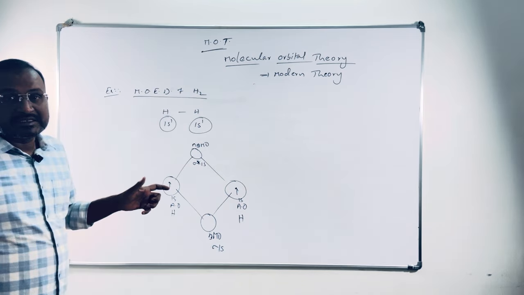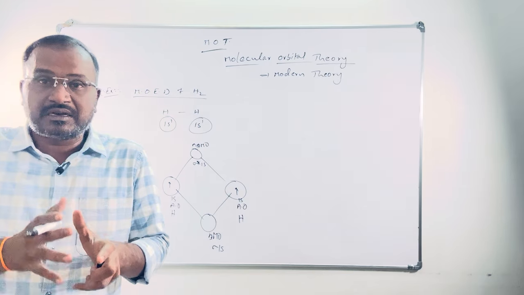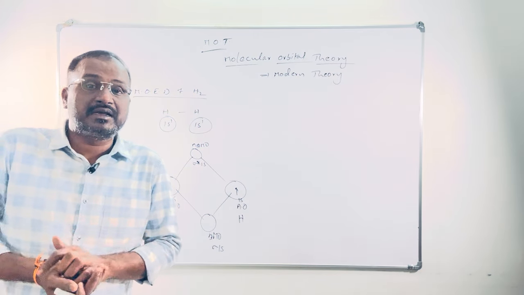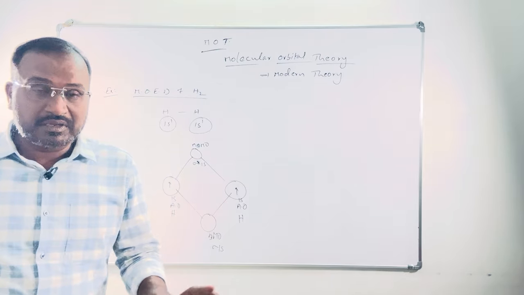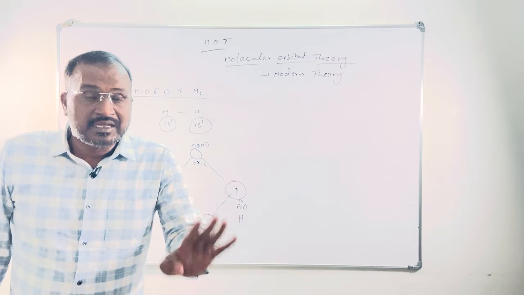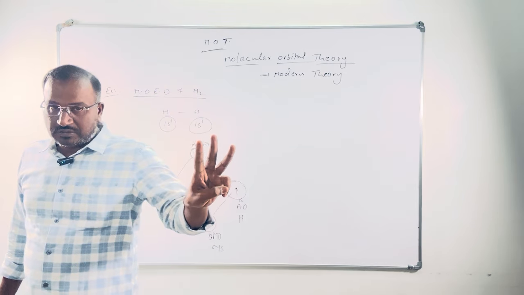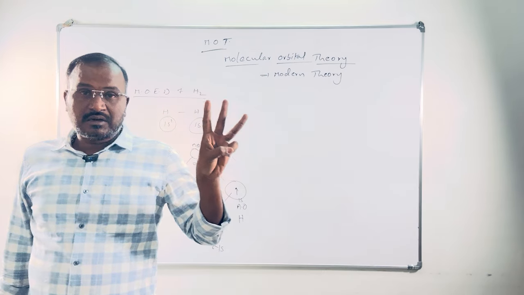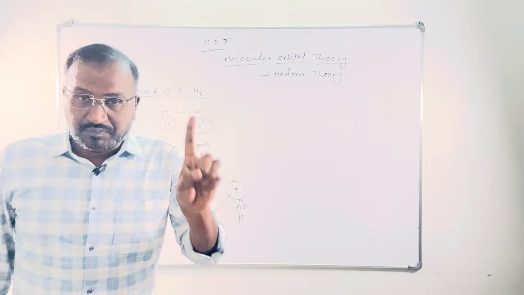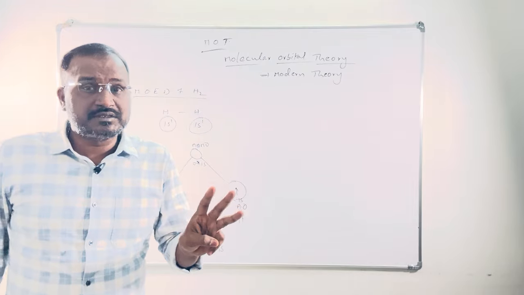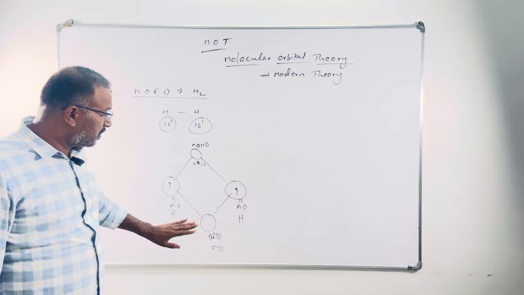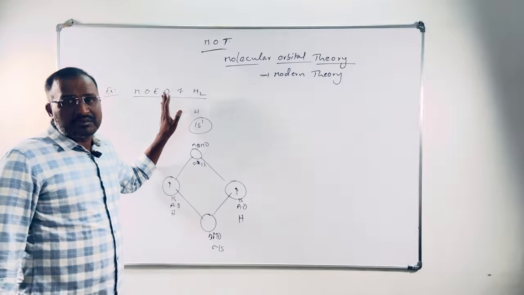Here it has only one electron, here it has only one electron. After disappearing of atomic orbitals and after formation of molecular orbitals, electron arrangement takes place in molecular orbitals as per electronic configuration rules. There are three electron configuration rules: one is the Aufbau principle, one is Hund's principle, one is Pauli's exclusion principle. These rules will be followed by molecular orbitals also.